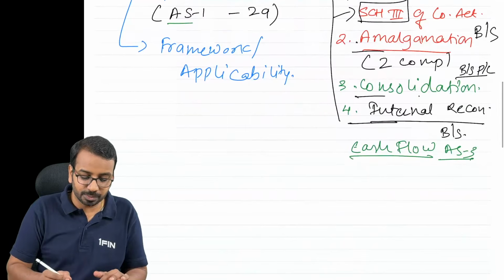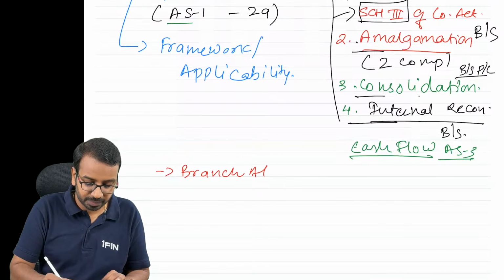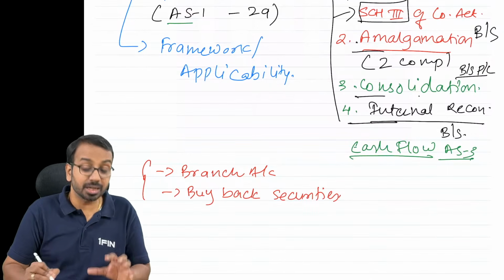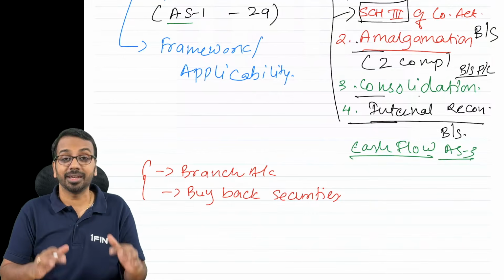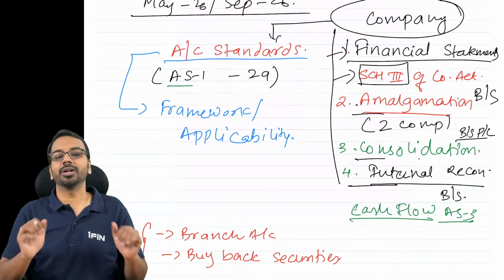Apart from that, there are some miscellaneous topics like branch accounting. We have something called buyback of securities. Okay. These are two other smaller topics which are given to us separately, which are again very, very important, right? This is the broad overview of the syllabus.